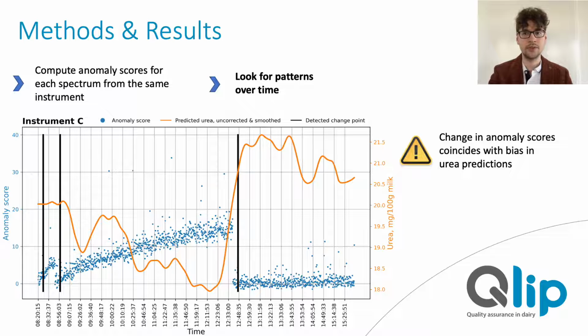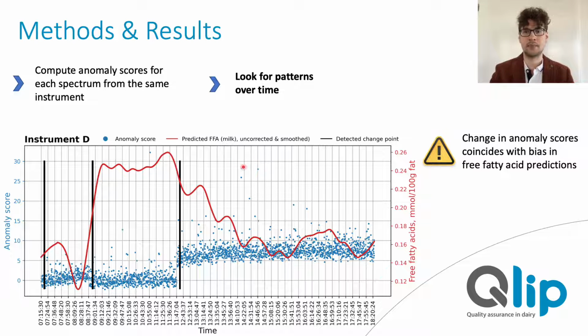This is systematic deviations that result from measurement instabilities. Although we don't really know what has caused these instabilities, we do know that they affected predictions of urea in this case. The orange line here shows a smoothed average of urea predictions over the day. And you can clearly see, as the anomaly scores start to drift upwards, we see a decreasing trend for our urea predictions. And at the same time, where the anomaly scores tend to go back to normal suddenly, admittedly, we also see the same thing happening with our urea predictions.